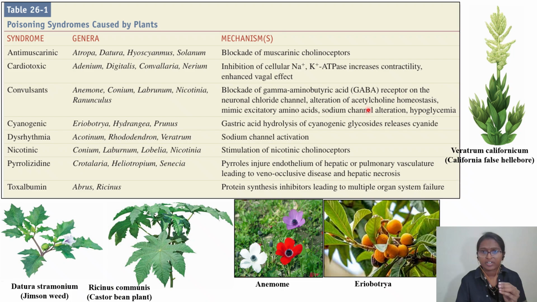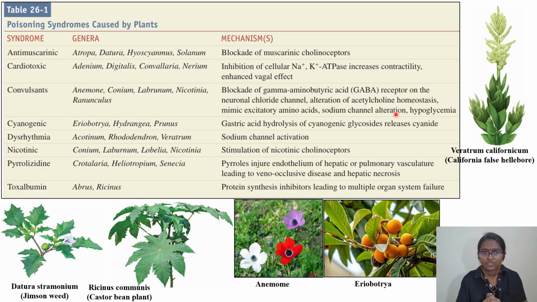Thereby it is causing alteration of acetylcholine homeostasis and mimics excitatory amino acids, which are endogenous. It will try to mimic this. Sodium channel alteration it will do, and it will lead to a decrease in glucose concentration, that is hypoglycemia. So these are the things: conium, nicotiana, Ranunculus species, you try to remember.